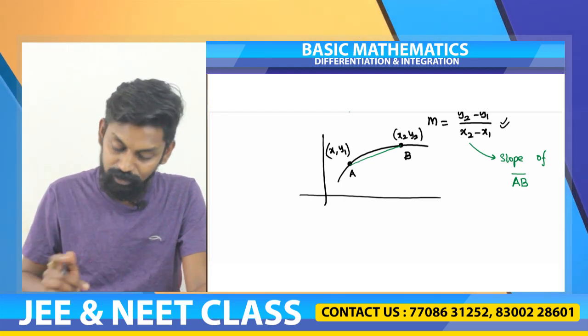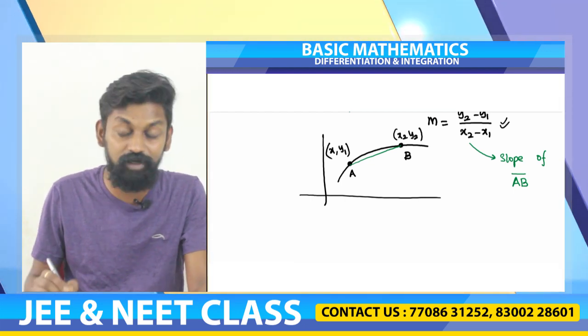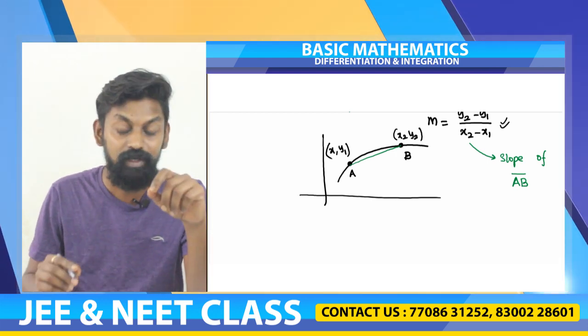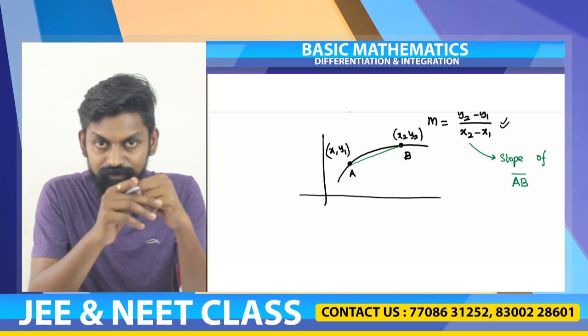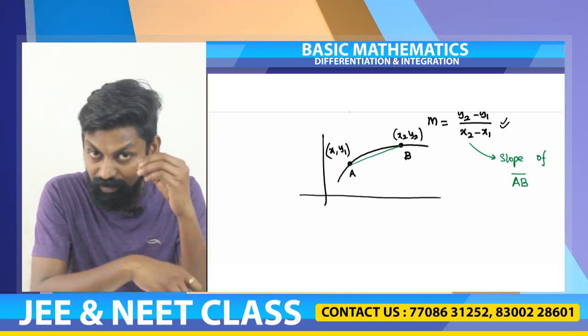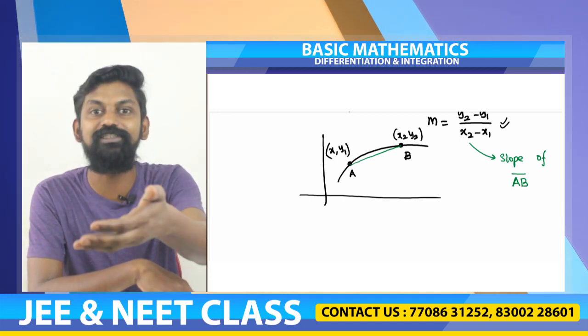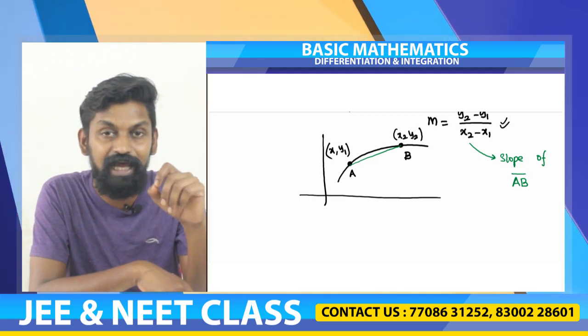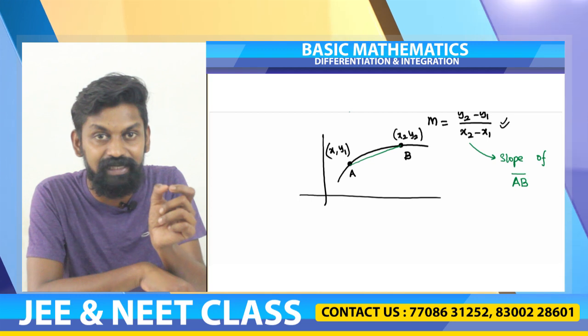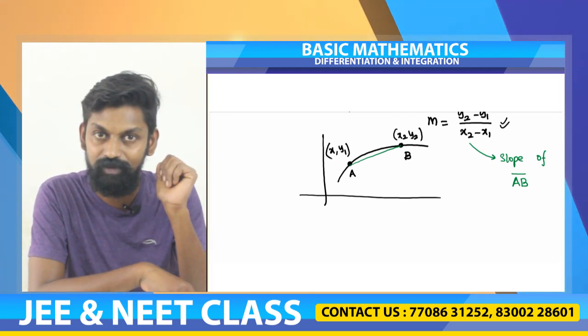Okay, that is the difference. So here, the irony is one thing. If I have to find out slope, I need 2 points. But if I travel from A to another point, slope is changing. I am not getting slope of the curve at point A. Instead, I am getting slope of the line segment connecting A with the other point.